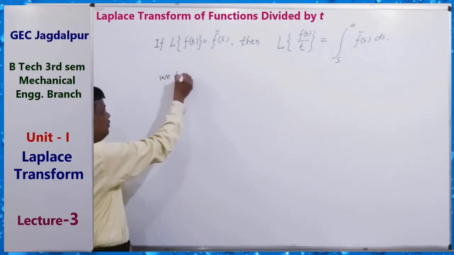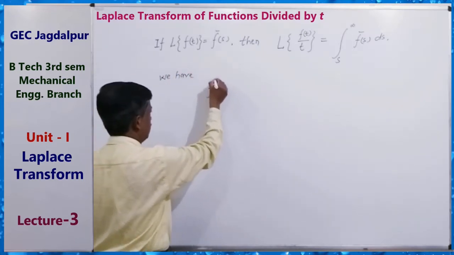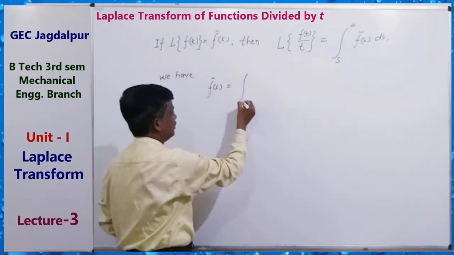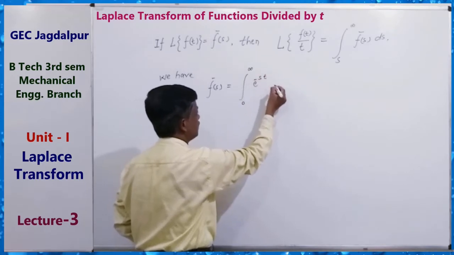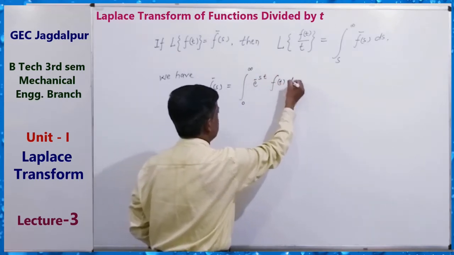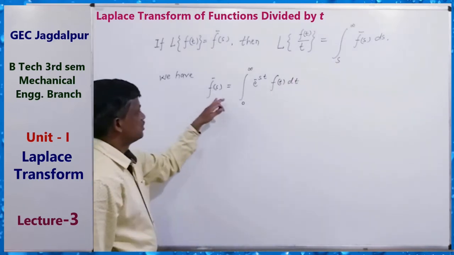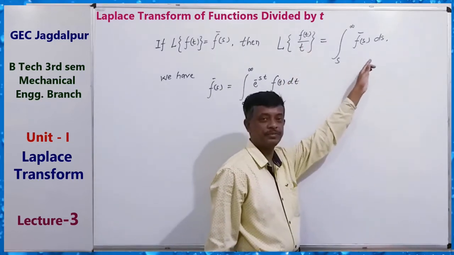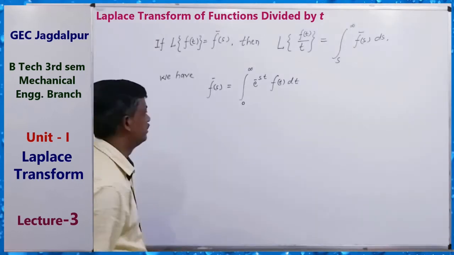We have what? F(s) bar equals the integral from 0 to infinity of e to the power minus st f(t) dt. We know this. So for getting this result, we can use integration on both sides.